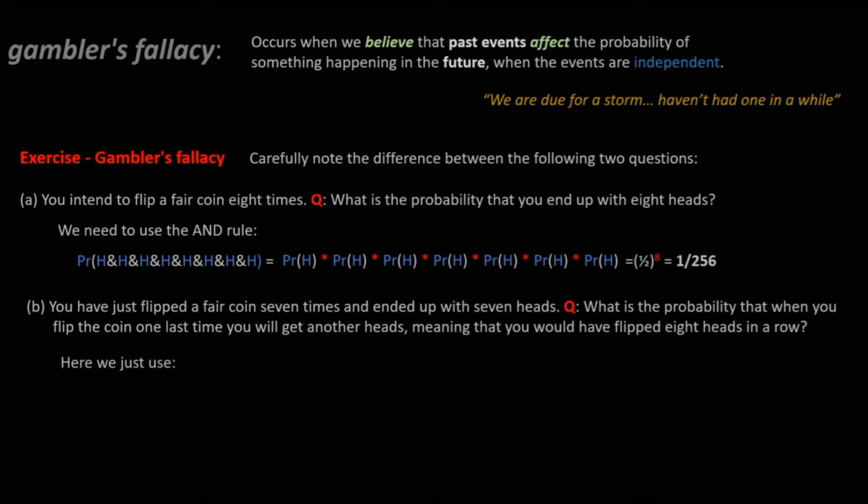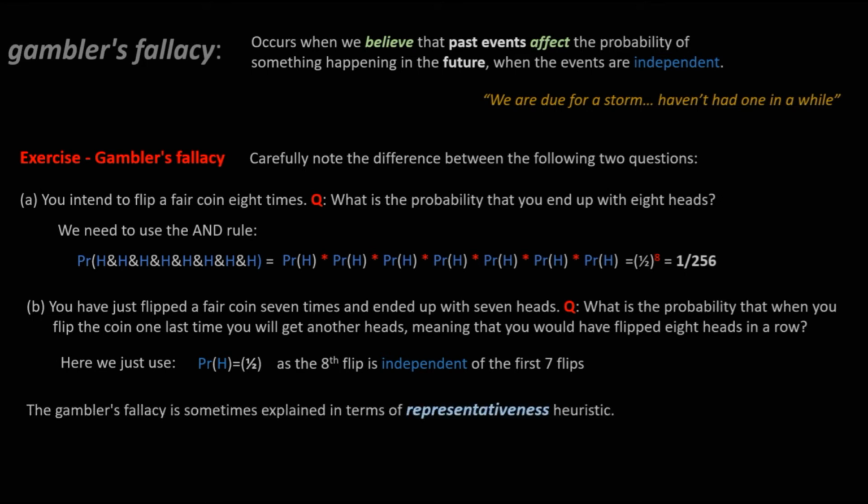Now when we look at the second one, because we flipped the coin 7 times and those are in the past, the probability of getting a head on the 8th is just 1/2, as the 8th flip is independent from the first 7 flips. Often people will see this happen, and in their minds they think, whoa, the next one has to be tails. It's got to be more likely. Well, it's not. The probability still remains at 0.5.